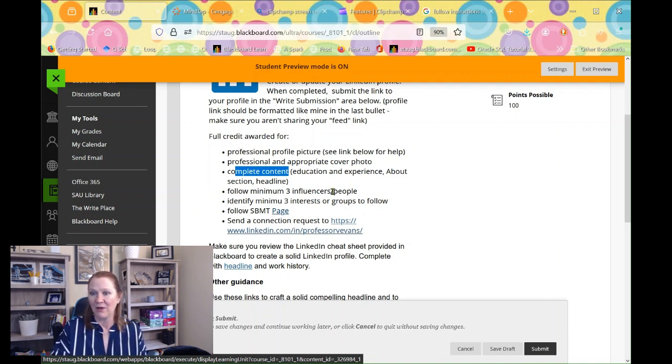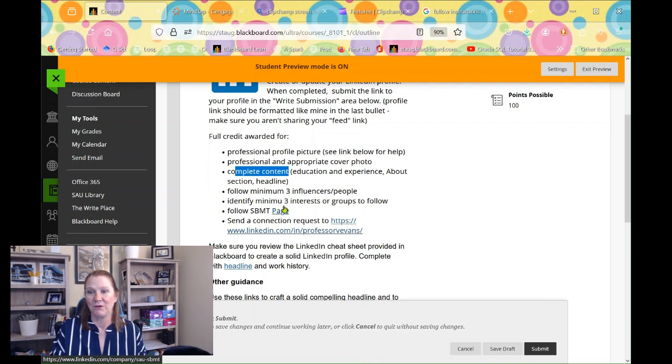Minimum of 3 people, and those are influencers that you're following, not just professors, not just fellow students. We're looking for influencers because these influencers and interests or companies to follow, that guides what your LinkedIn feed is showing you. So it's important to have a good collection of influencers to follow, as well as people that are appropriate for your career goals. And remember, these are minimums. So if you want the minimum grade, like a 73, if you want to actually make an A on it, you're going to have many more influencers than just 3, but that's the minimum.